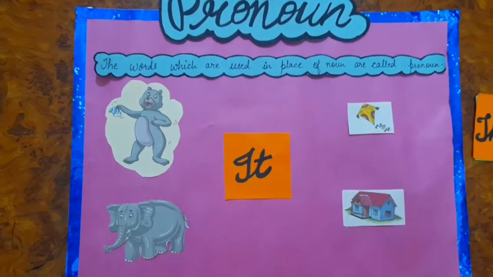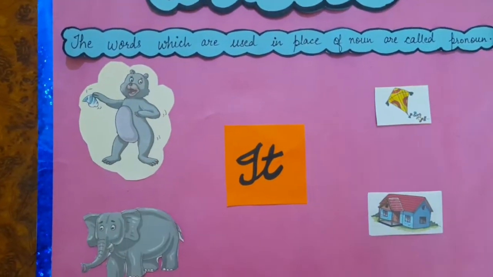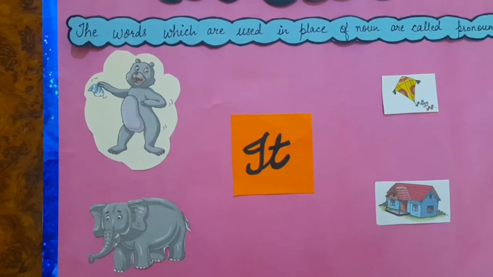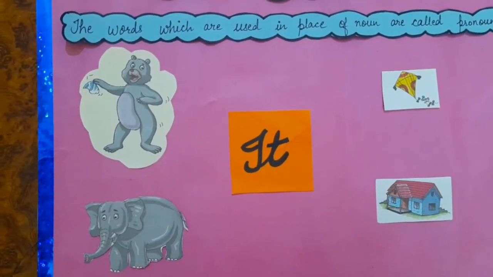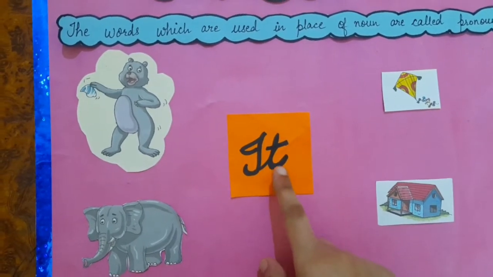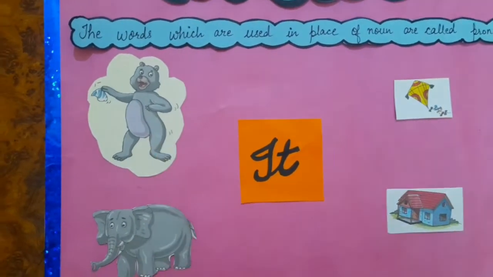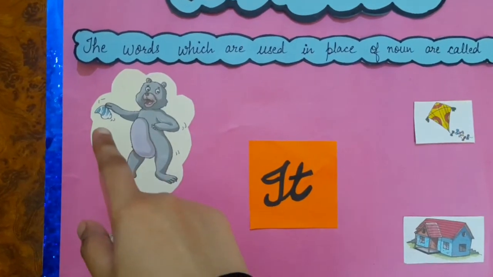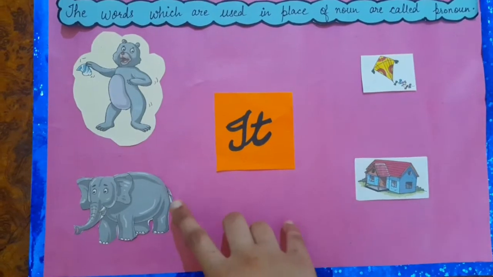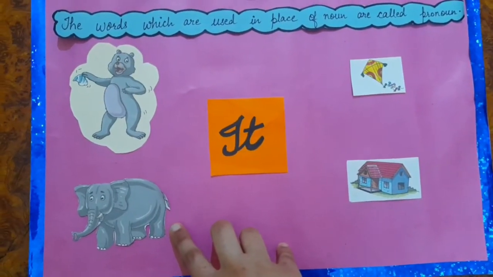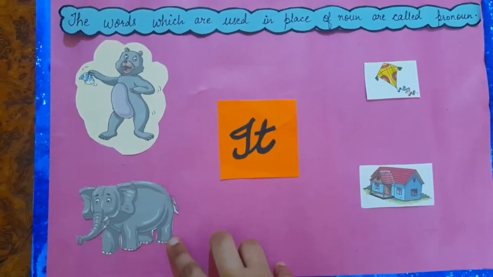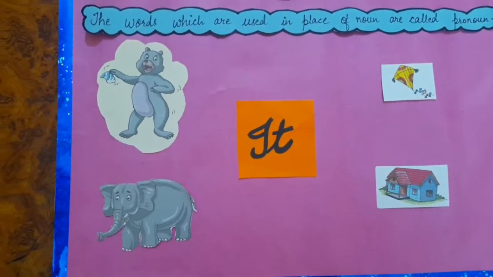For example, this is a bear. The bear is holding an handkerchief. So no, instead of using the bear, we are going to use it. It is a fat bear. It is holding handkerchief. Okay? Now next is, this is an elephant. The elephant is having a huge trunk.